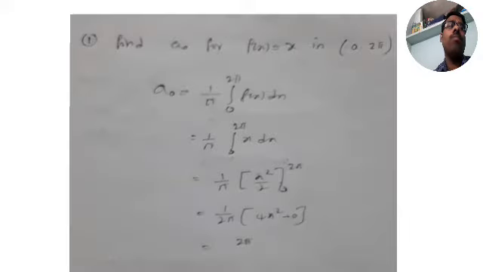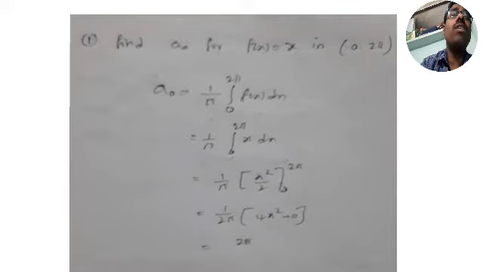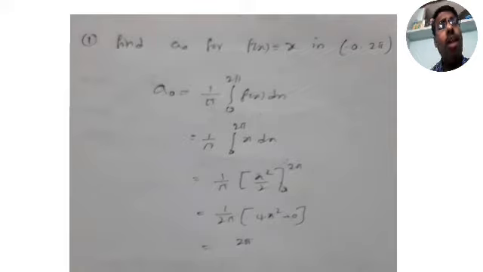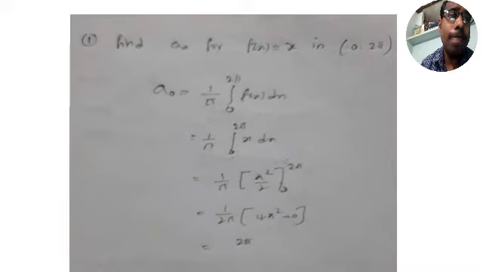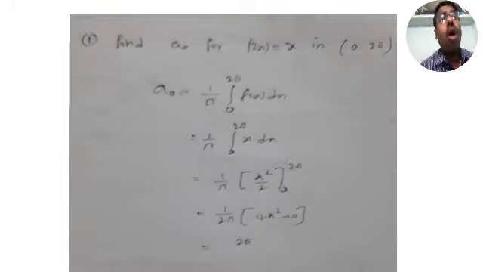The first problem. Find A0 for f of x equal to x in 0 to 2 pi. So the interval is 0 to 2 pi, the function is x. You have to find A0. So remember the formula. Only formula based problems. You have to remember A naught value, An value, Bn value, the Fourier coefficients, the integral values. In other words, they are called Euler's formulae. Those three formulas you have to remember, and you have to remember the Fourier series at last.